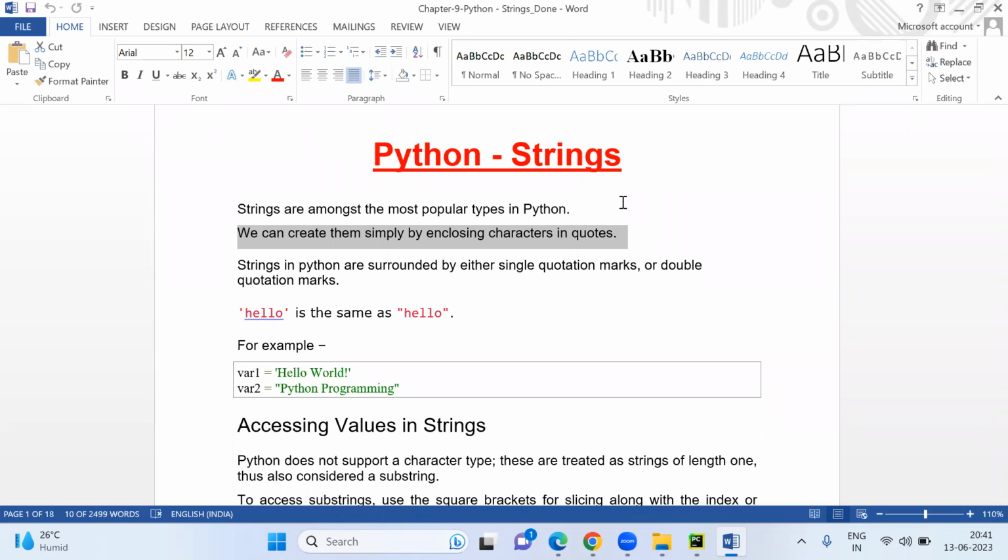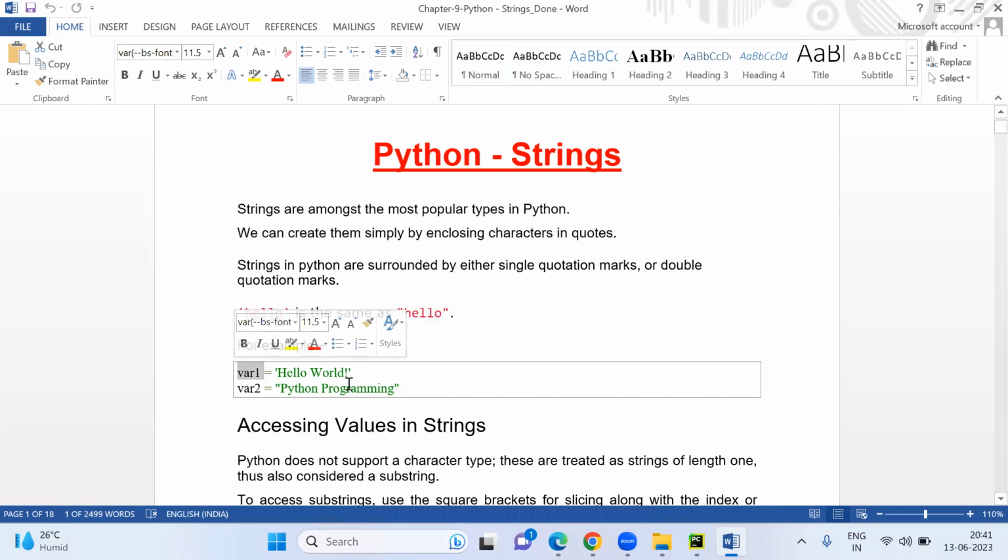Strings in Python are surrounded by either single quotation marks or double quotation marks. 'hello' is the same as "hello". So when you write hello in single quotes and hello in double quotes, they are the same. For example, variable one, we can write in single quotes 'Hello World', and variable two, 'Python programming', is all string format only.